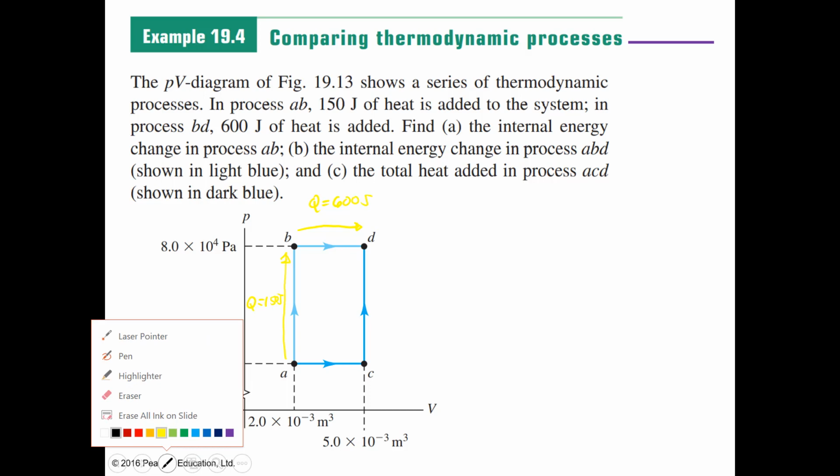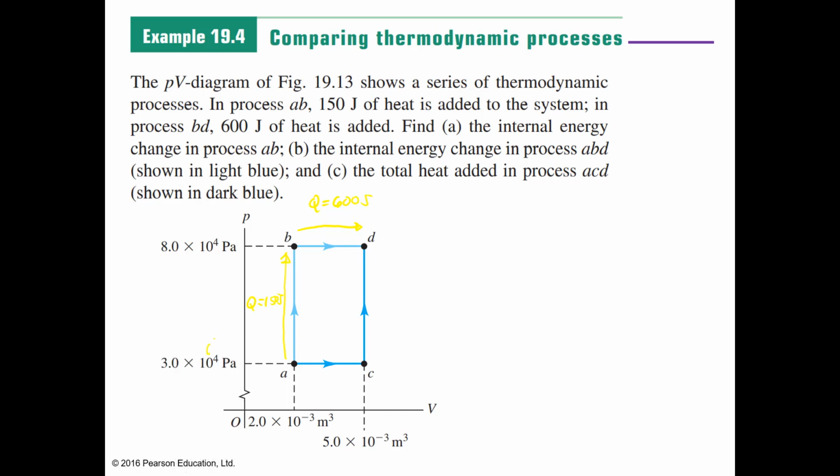Heat here is 150 joules. Heat here is 600 joules. So it's already given. In process AB, with this arrow, 150 joules of heat is added. In process BD, 600 joules of energy is added. Question: find the internal energy change in process AB. For letter A, find the internal energy in process AB.